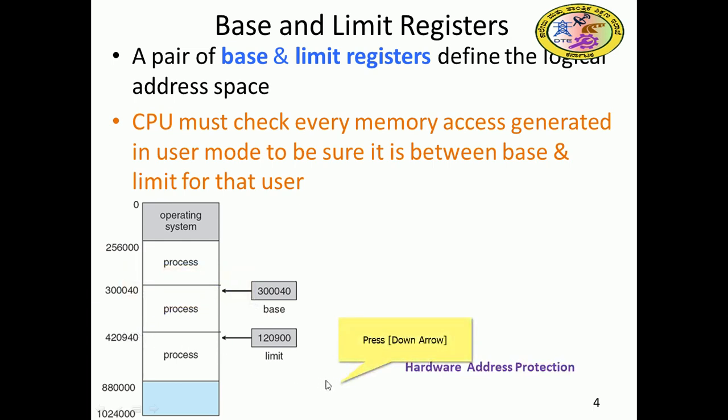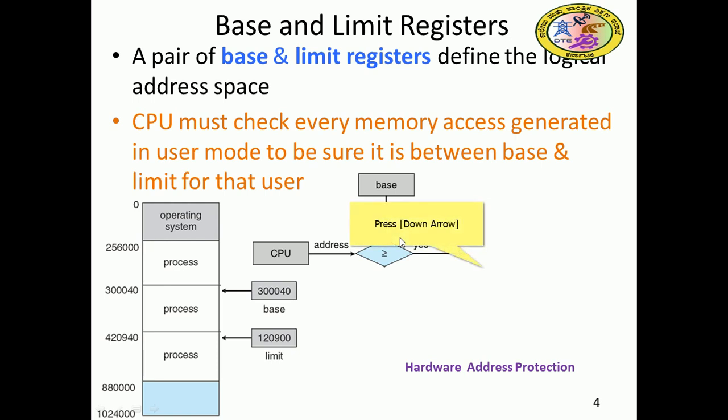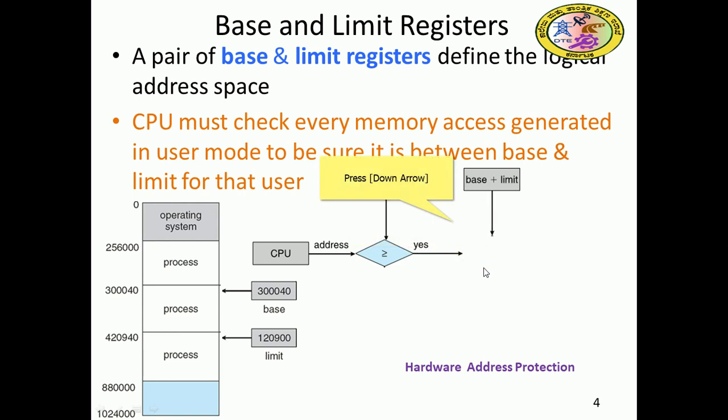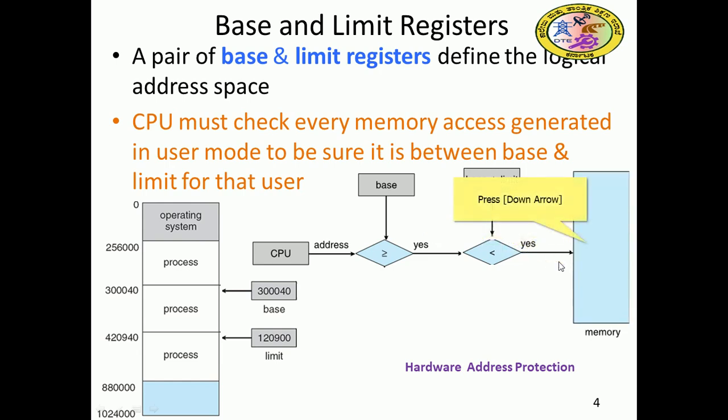In hardware address protection, the CPU releases an address. If the address is greater than or equal to the base, and less than base plus limit, it is a valid physical address and points into physical memory.